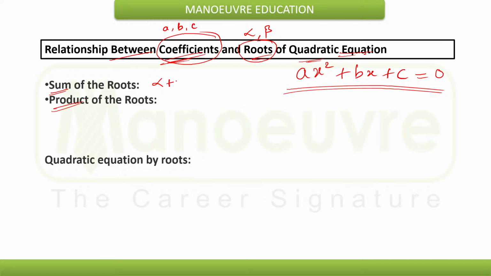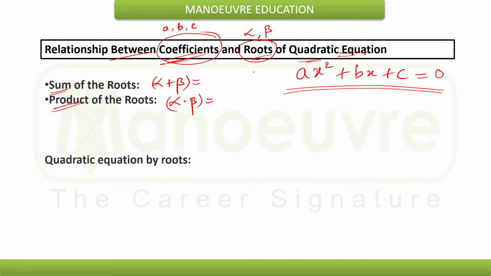So what will be the sum of the roots in terms of the coefficients? And the product of the roots will be given by what? In terms of the coefficients, in terms of a, b, c.